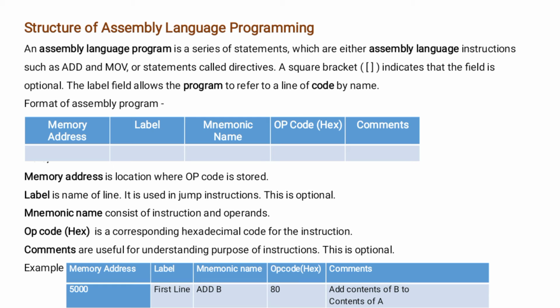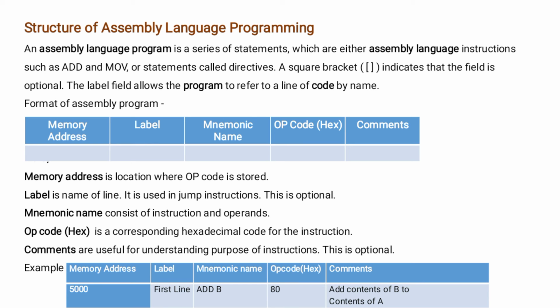In this format, we use different parameters. The first parameter is a memory address. Now, this parameter is the location where the operation code is stored. Next parameter is a label. Now, this parameter is optional and this is used for the name of a line, or also it is used in jump instructions.